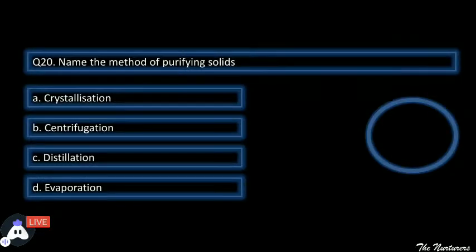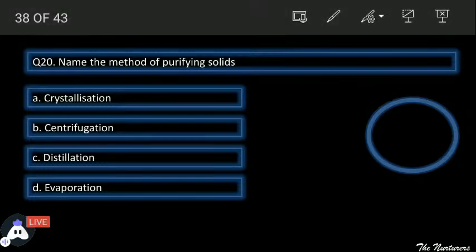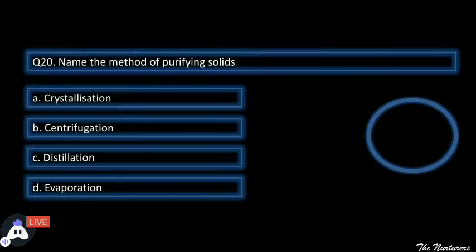Next, name the method of purifying solids. There is a technique which is used to purify solids, which works upon cleaning up of solids. And which technique is it? A. Crystallization. B. Centrifugation. C. Distillation. Or D. It is evaporation. So which technique is used to purify solids? Hurry up, your time is passing by.